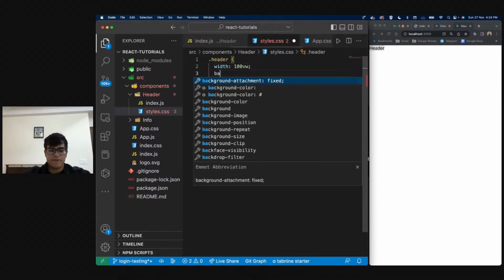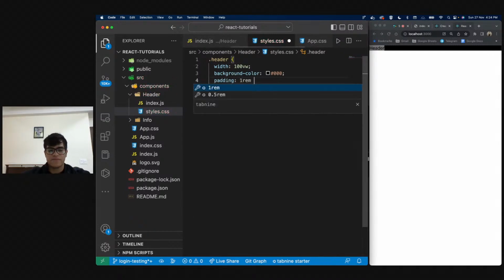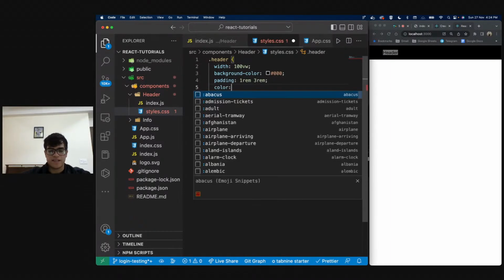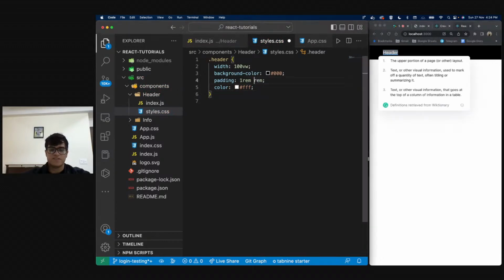I'm going to give it a background color of black, and I'm going to give it a padding of 1 rem and 3 rem, right? My color, I'm going to make this hashtag FFF, correct? I'll change this to 1.5 rem.